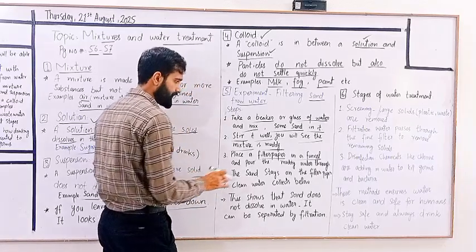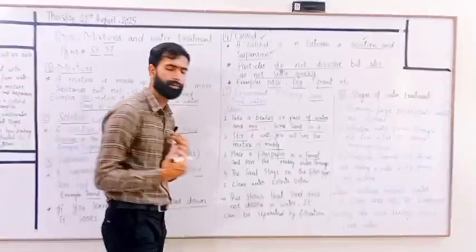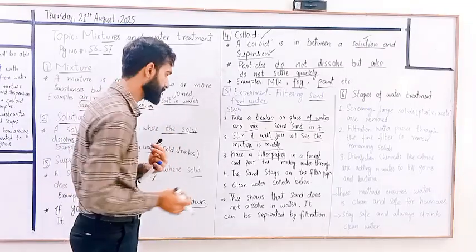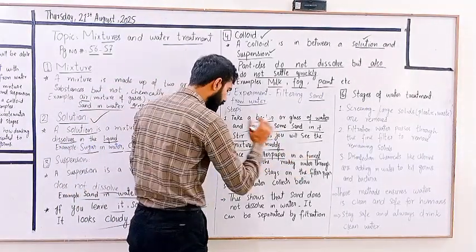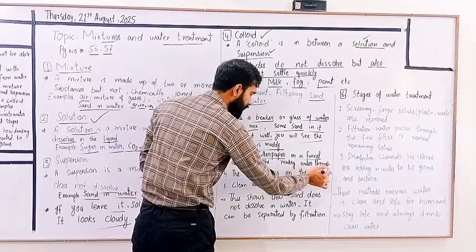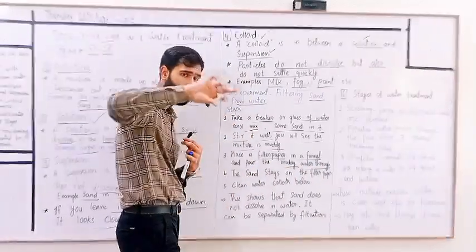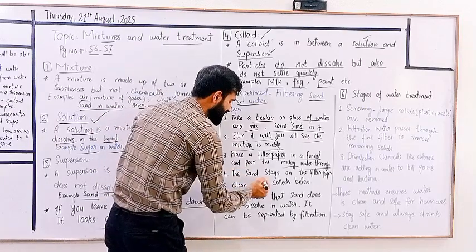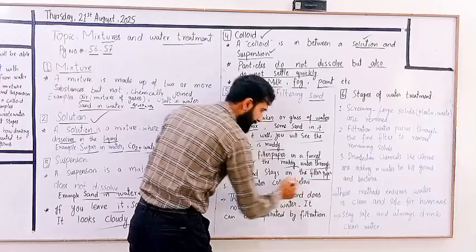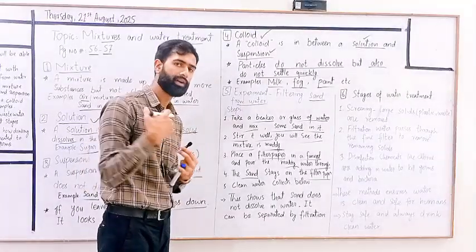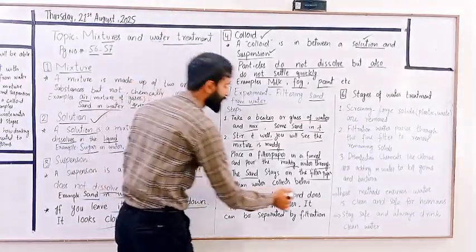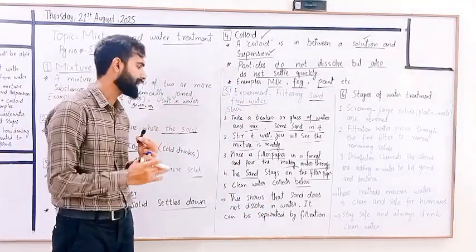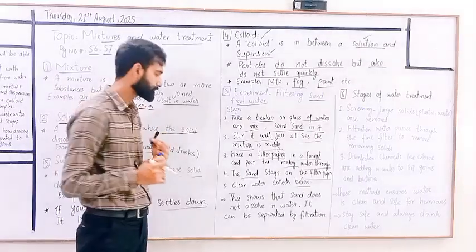Third, place a filter paper. Filter paper is like ordinary paper. It is used for filtration purposes actually. Place a filter paper in a funnel and pour the muddy water through, like this. Now you will see the sand stays on the filter paper, and clean water collects below.